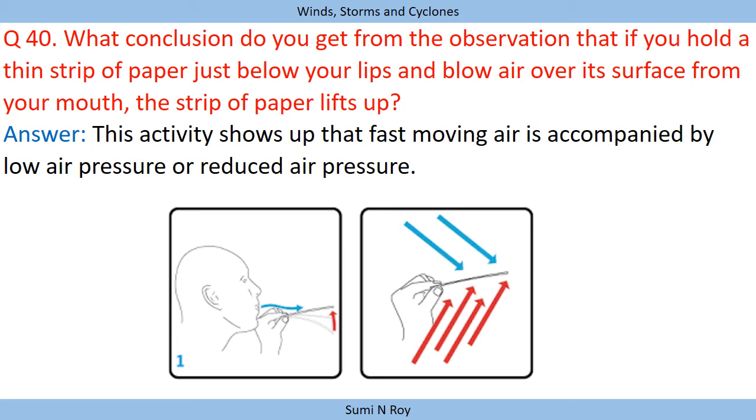Next question is the conclusion of the previous answer. What conclusion do you get from the observation that if you hold a thin paper just below your lip and blow air over its surface from your mouth, the strip of paper lifts up? So this activity shows that fast moving air is accompanied by low air pressure, or reduced air pressure.